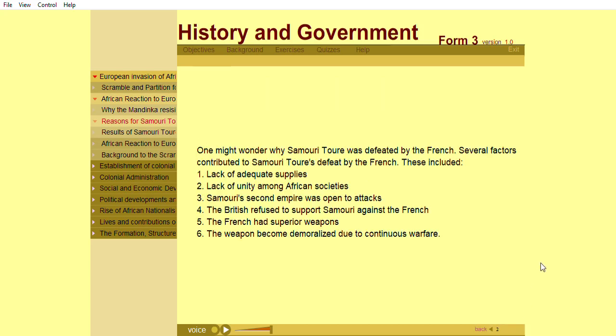One might wonder why Samori Touré was defeated by the French. Several factors contributed to Samori Touré's defeat by the French. Among them were lack of adequate supplies, lack of unity among African societies, Samori's Second Empire was open to attacks, the British refused to support Samori, the French had superior weapons, and the people became demoralized due to continuous warfare.